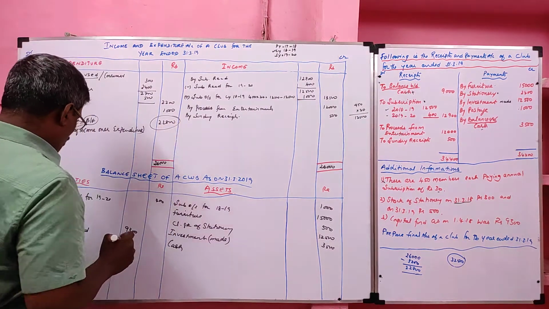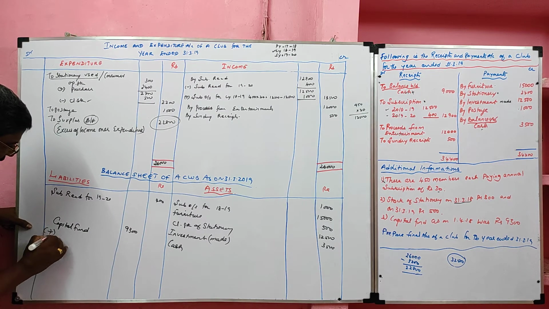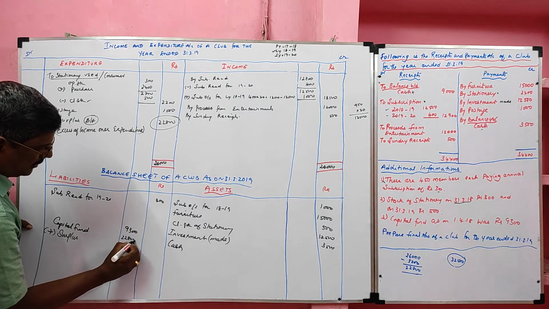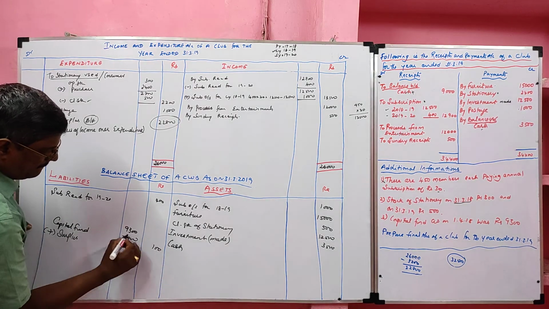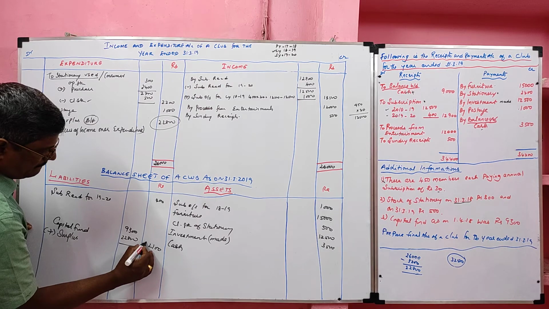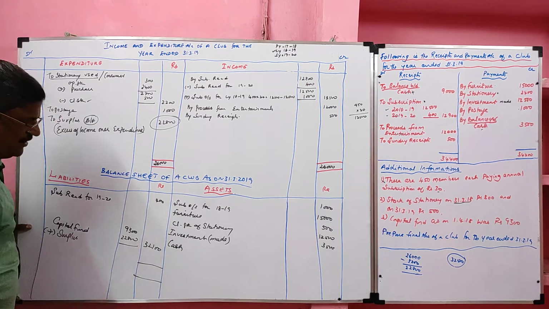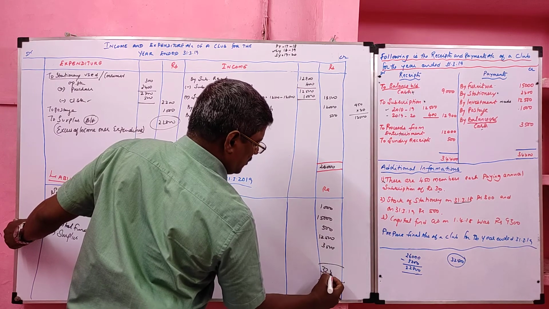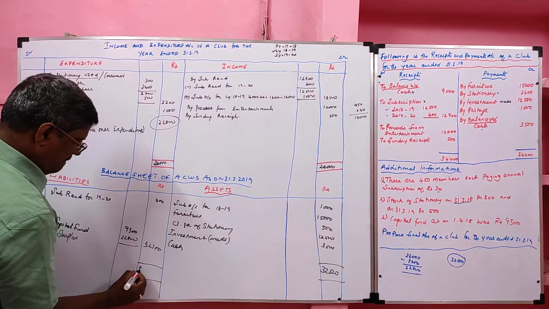This value should be added with the capital fund, surplus should be added with the capital fund. If we add these two, we'll get 32,500.